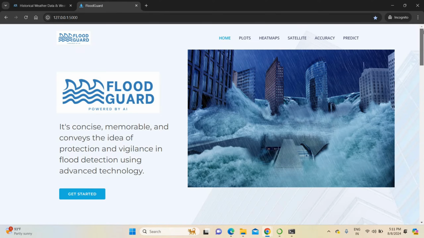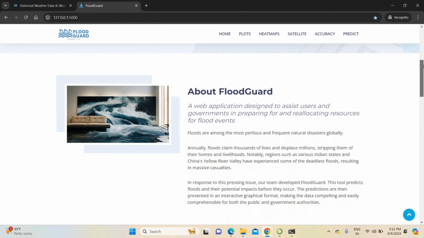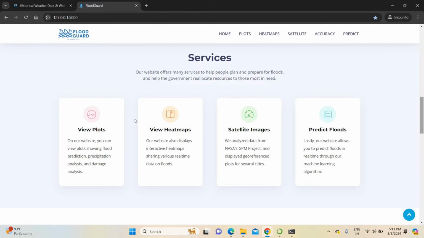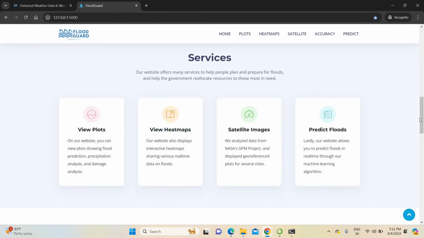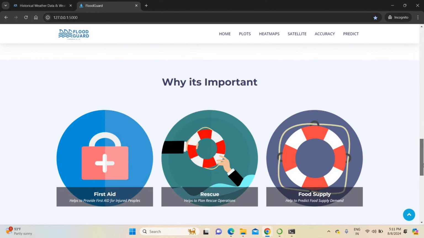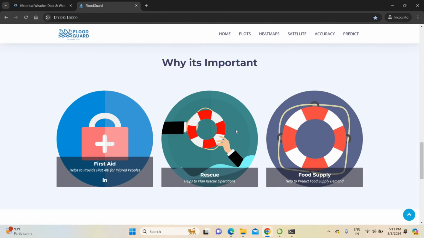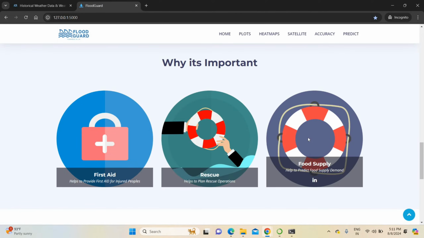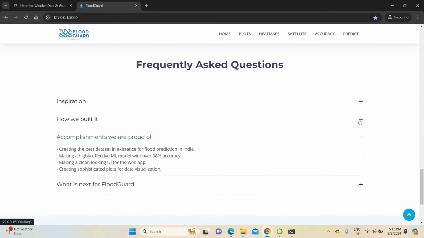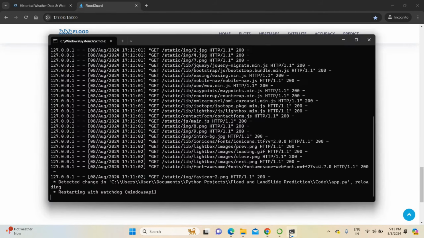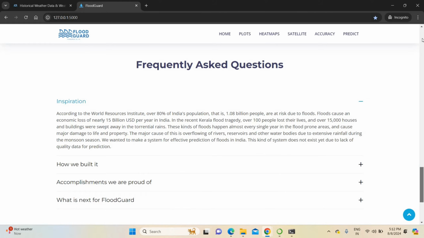This is our project homepage. We have created a homepage with sections about our project, about us, everything mentioned. Then the services we are providing are plots, heat maps, satellite images, and predict flood. These are the services included in this project. Why is this project important? This project will help with first aid and rescue operations. We can also estimate how much food supply people will demand while a flood is happening. So this is our contact us form. Then some frequently asked questions are also displayed. This website is completely running with the help of Python.